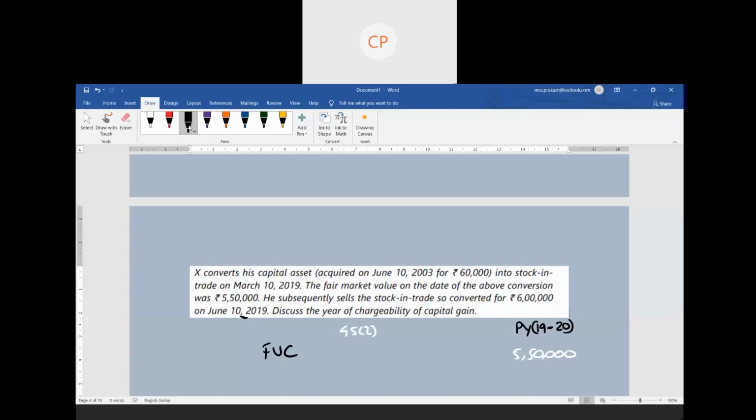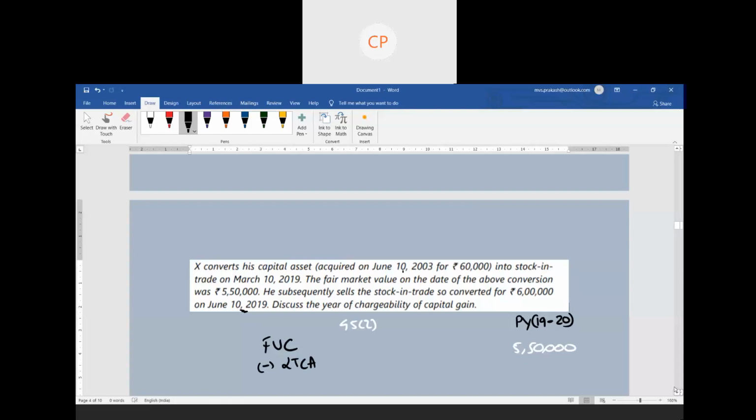Now full value of consideration వచ్చేసింది. Less I need to reduce. What I need to reduce? ఇది లాంగ్ టర్మ్ క్యాపిటల్ అసెట్ షార్ట్ టర్మ్ క్యాపిటల్ అసెట్? Acquired 2003, converted in 2019. So ultimately I will call this a long term capital asset. So as it is a long term capital asset, I have to provide the benefit of indexation.